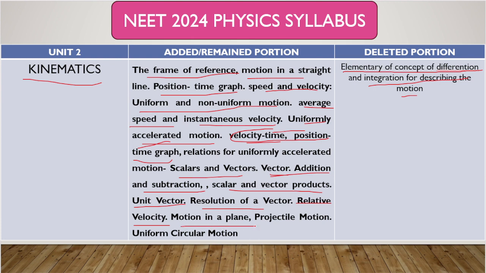Okay, next, motion in a plane is there, projectile motion and uniform circular motion, right? All these are the topics related to unit two, that is kinematics. Only the deleted topic is this one, right? You remember these topics, and these topics are related. Okay, now move on to the next unit.